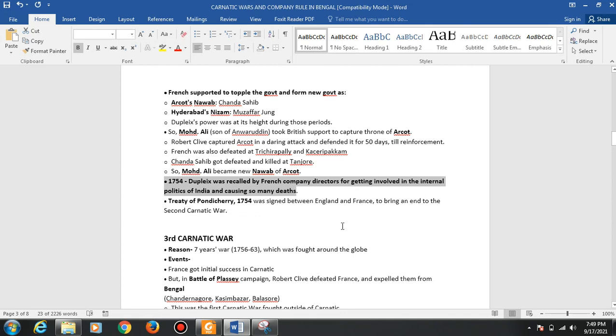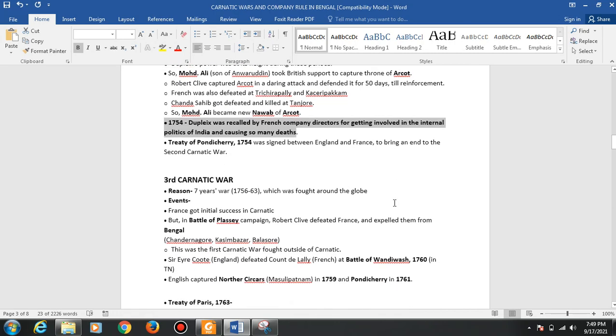At that time, the French government noted that Duplex was not working there for profit. They were just interfering in the internal politics of India. That's why they recalled him. So there was the Treaty of Pondicherry to stop the Second Carnatic War, signed between England and France to bring an end to the Second Carnatic War.